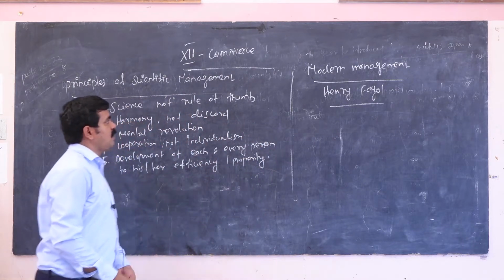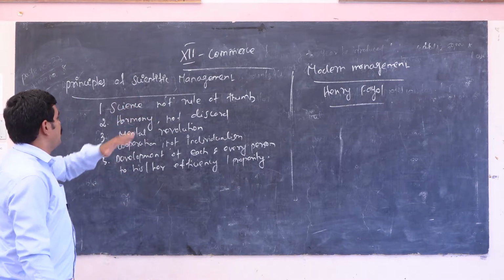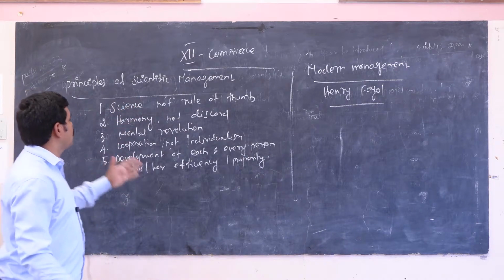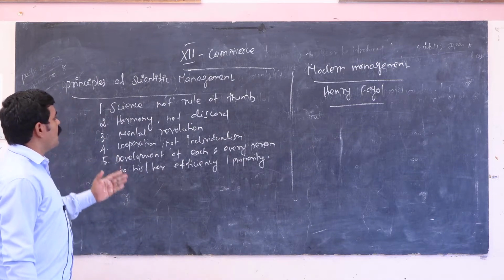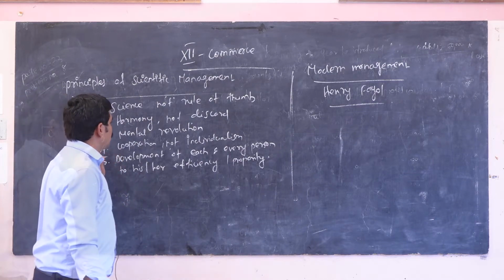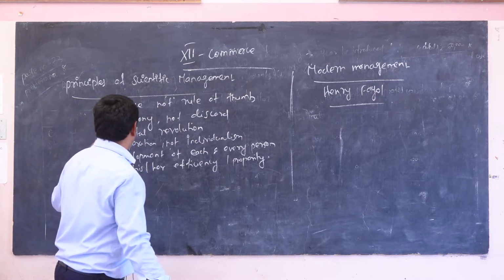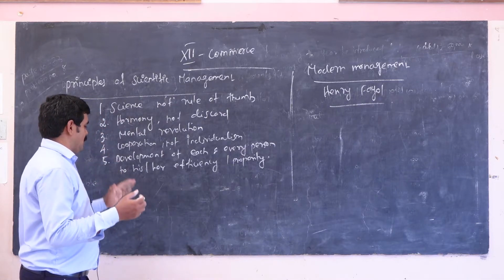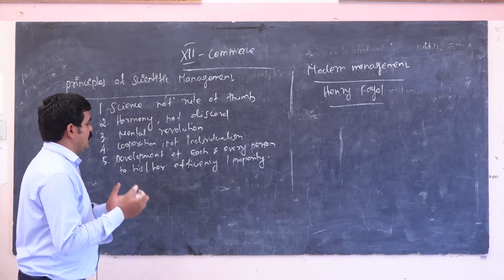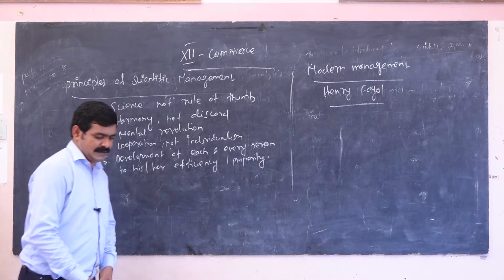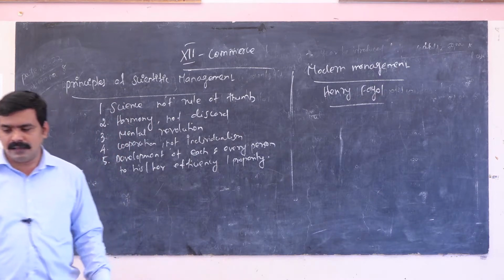These are the important concepts in principles of scientific management. First, science, not rule of thumb. Second concept, harmony, not disorder. Third one, cooperation, not individualism. Fourth, development of each and every person to his or her greater efficiency or prosperity.